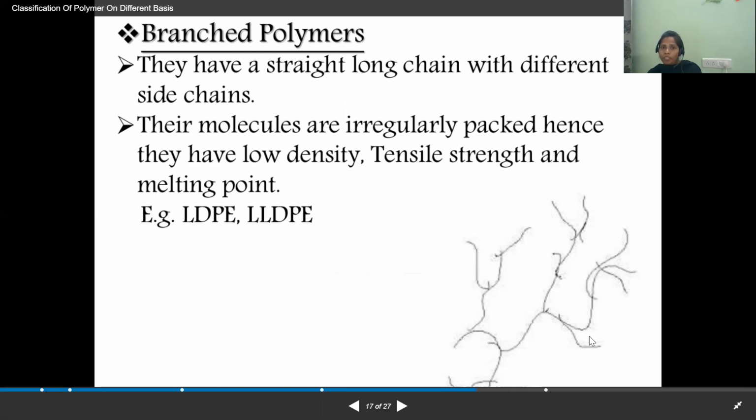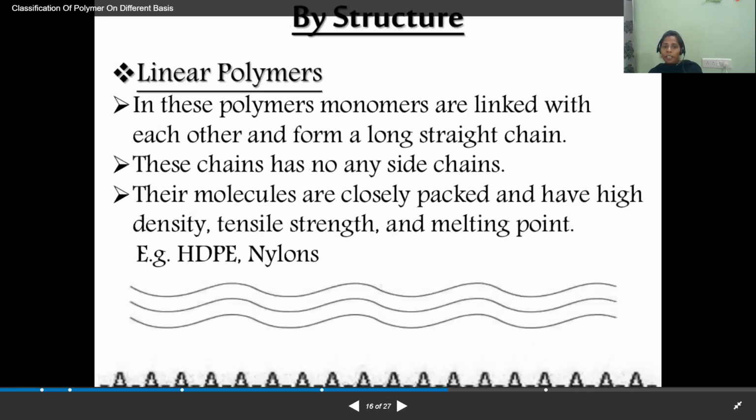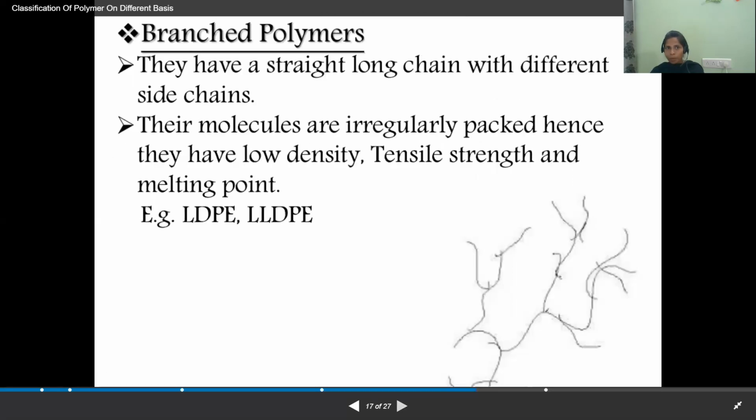Such polymers are called branched chain polymers. They have a straight long chain with different side chains. Initially, the polymer is like the previous one, but here, along with that, we have branches on it.